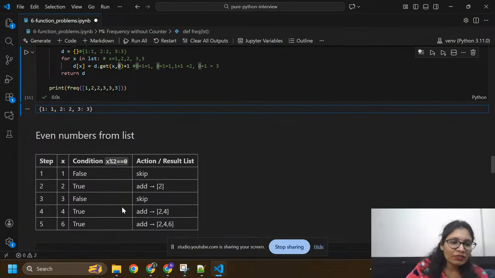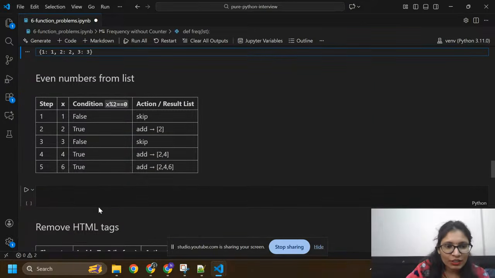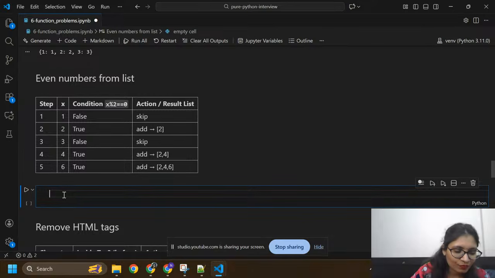Now we are going to find out even numbers from a list. So here I'm going to define one function, even_only, because I'm going to find only even numbers. Here I'm going to pass lst, that is the list.